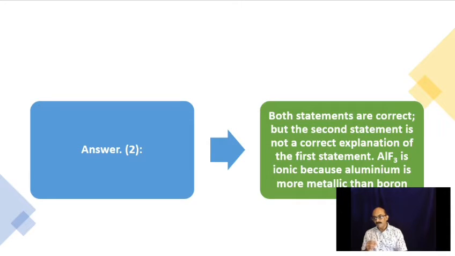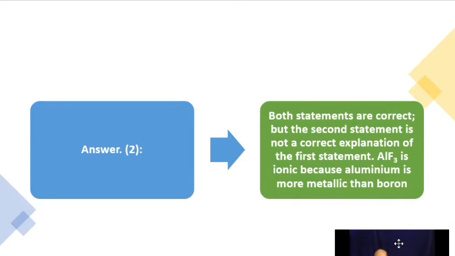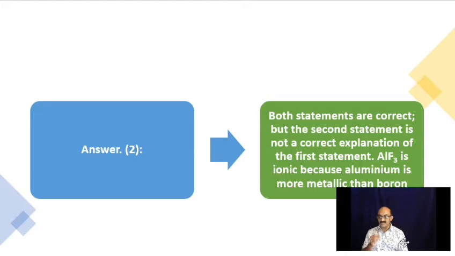Answer 2. Both statements are correct, but the second statement is not a correct explanation for the first statement. AlF3 is ionic because aluminium is more metallic than boron. Okay, so that's over. Coming to the next question.